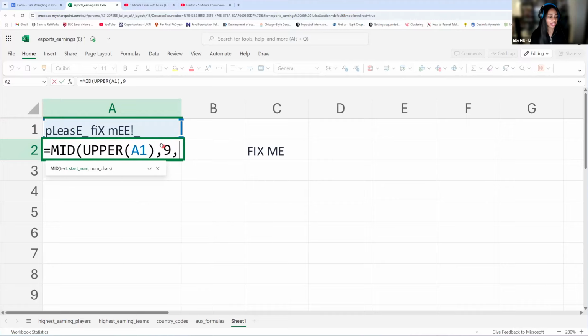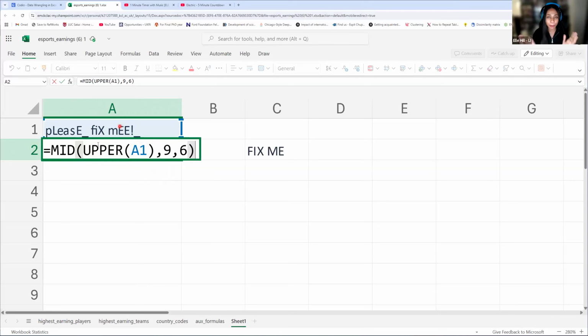Then we have to say how many characters we want. We know we want this entire fix me, including the space. So that's going to be 1, 2, 3, 4, 5, 6. We don't want this extra E or anything here. We want to stop at this first E. So that's going to be 6.